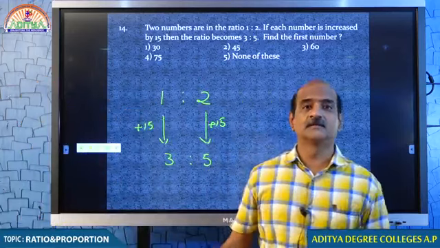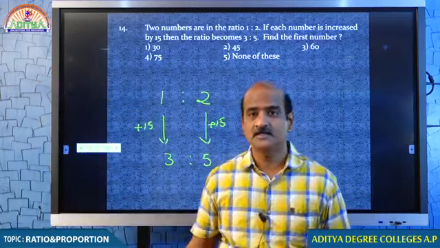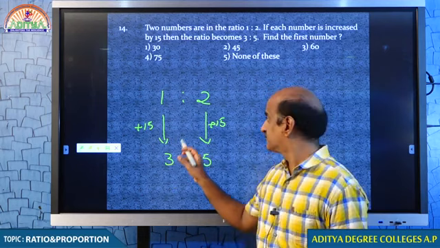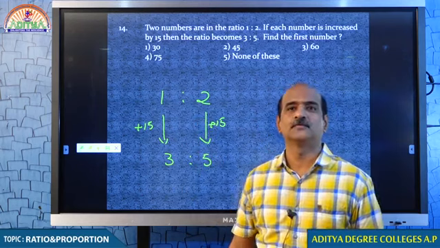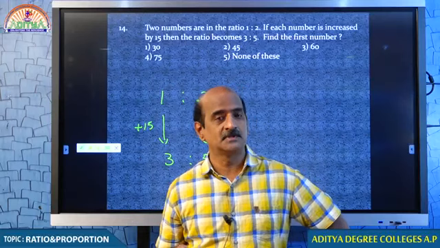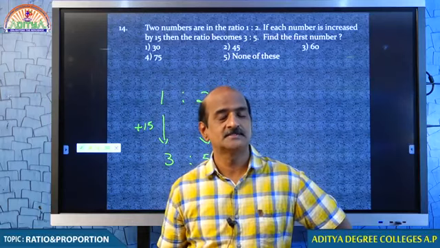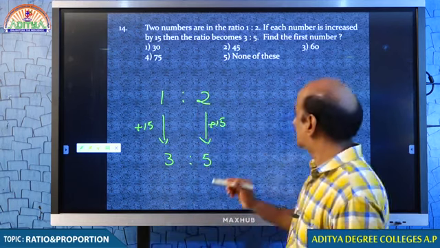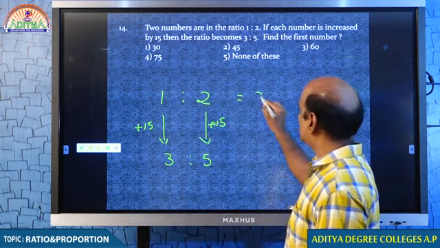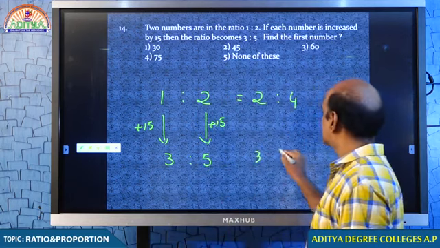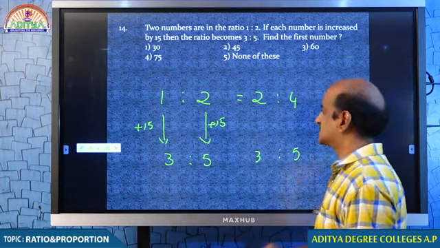Let us check where the necessary changes are supposed to be made. 1 becomes 3, that means increased by 2 parts. The increase is not similar. We need to make some changes. Therefore, 1:2, I take it as 2:4, 3:5, I just keep it as it is.